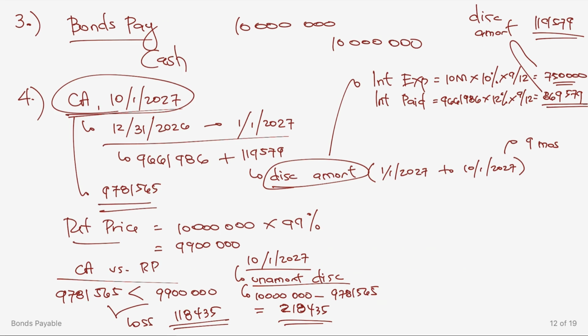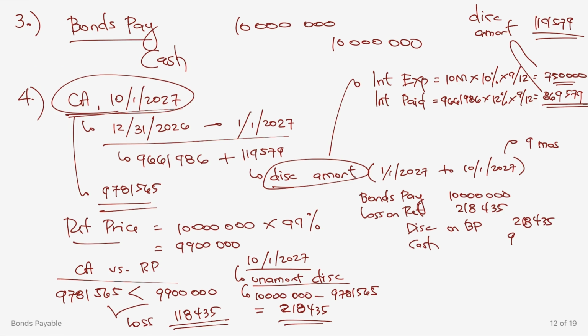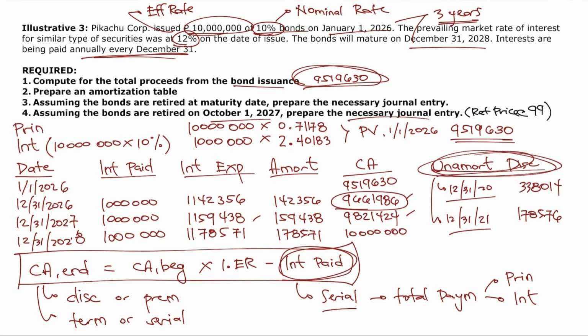So, what's the journal entry now? On October 1, 2027. That's to debit bonds payable, once again, equal to the face amount of 10 million pesos. Debit loss on retirement, which is equal to 118,435. Credit discount on bonds payable, which is the unamortized discount of 218,435. Then credit cash for the retirement price of 9.9 million. So that's the journal entry here in requirement number 4. So that is illustrative problem number 3. Okay?